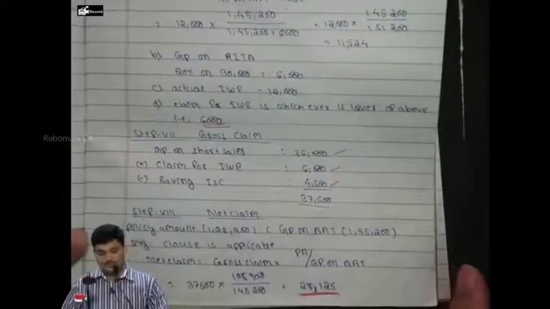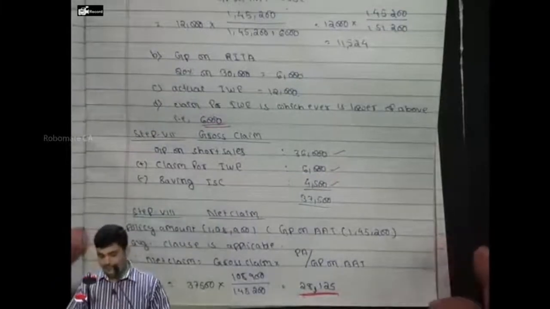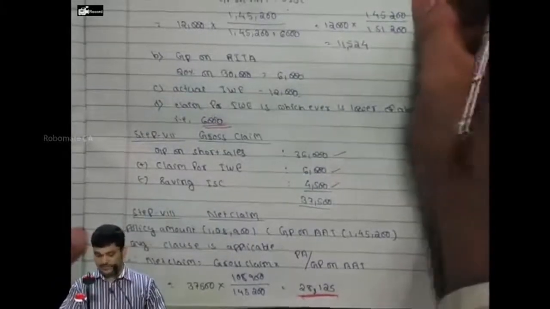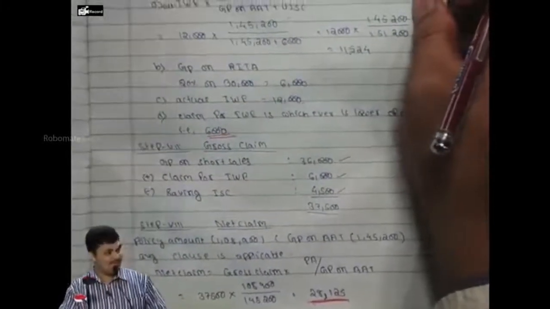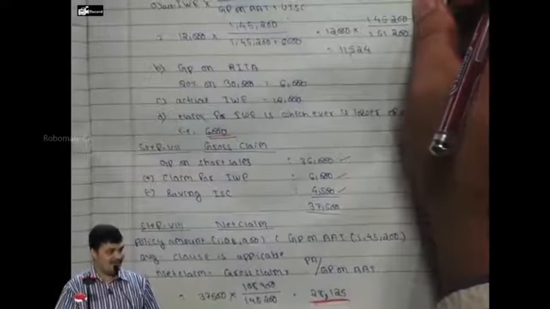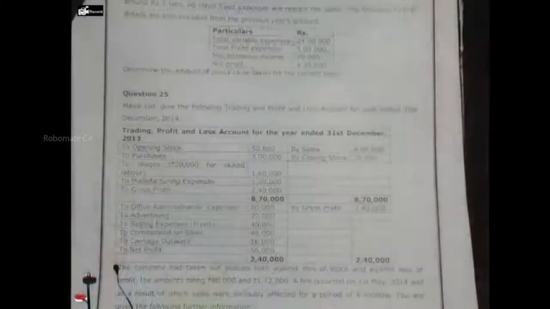So it's very good that most of you are writing in a very good way. Your writing has improved. You are not having the laziness now. Writing each and every aspect. That's very good. I hope you all write the same way. No shortcuts in writing. Whereas question number 25.